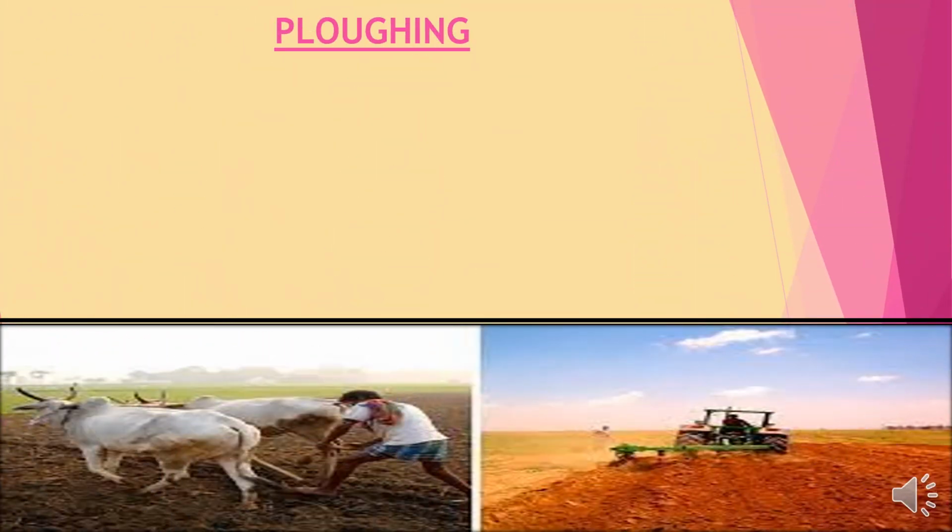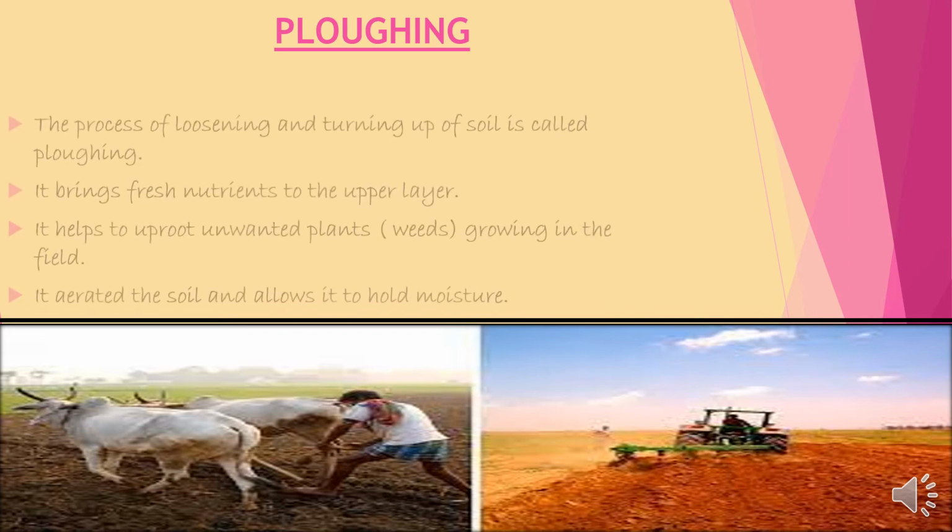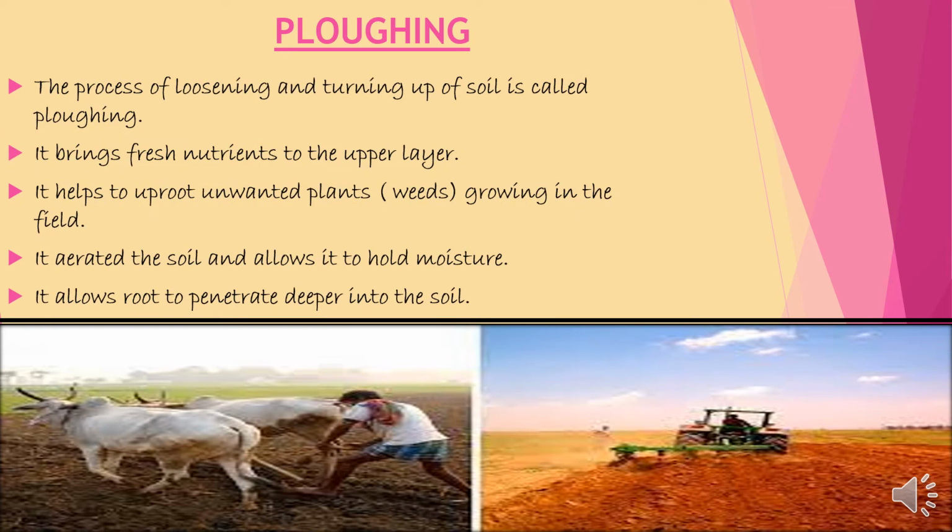Plowing. You can see in the picture that it can be done by two methods, either manually or with the help of machines. How does this process help? It helps in loosening and turning up of the soil, and by doing so it brings fresh nutrients to the upper layer, and it also uproots the unwanted weeds which grow in the fields. They are also removed by the method of plowing.